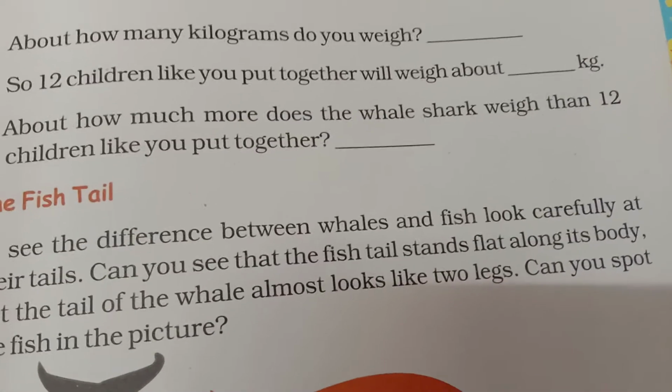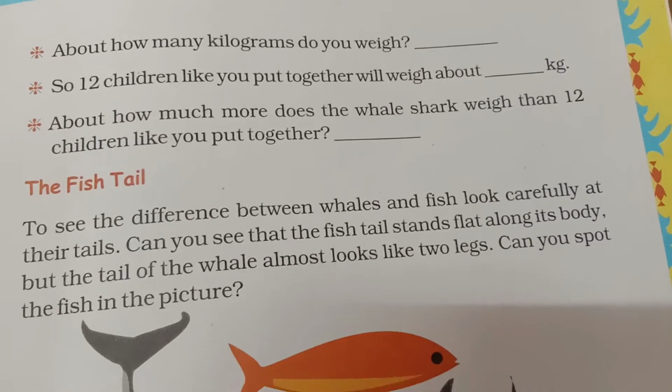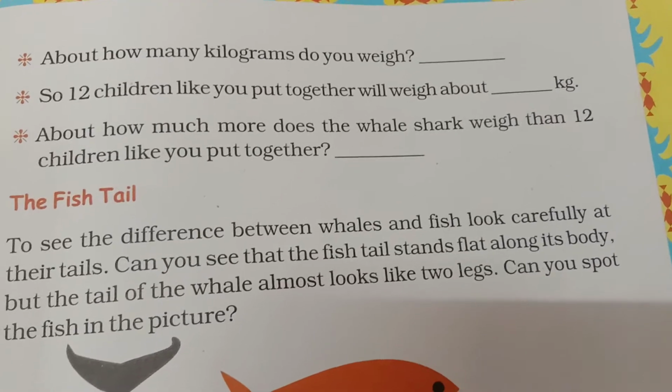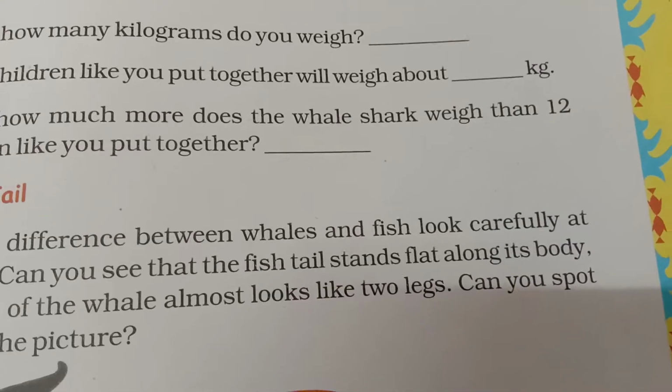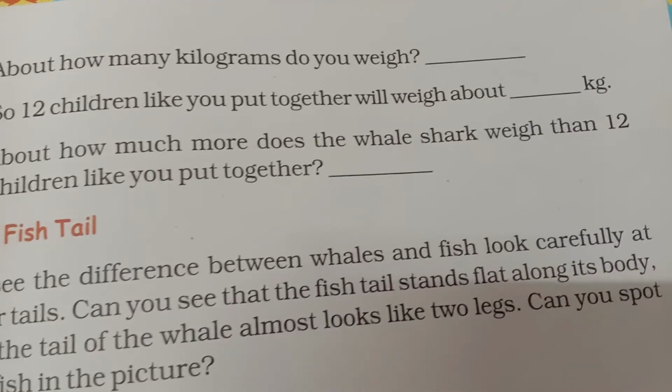What to do? Yes, exactly, you are right. You have to do multiplication. So multiplying 25 and 12. 25 into 12 will get 300 kgs. So the weight of such 12 children is 300 kgs.